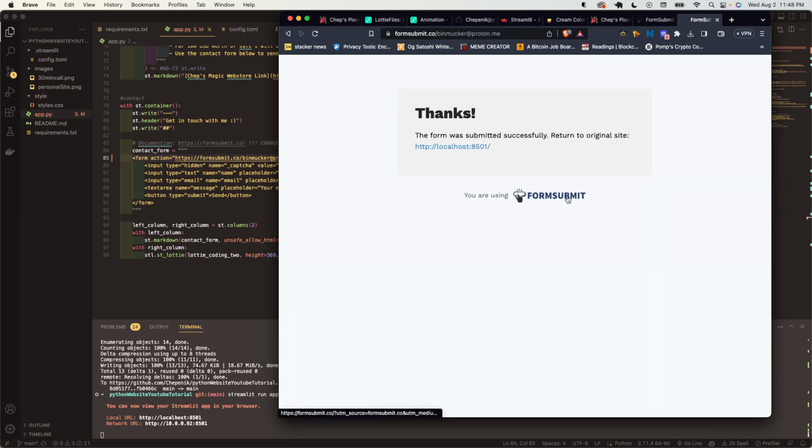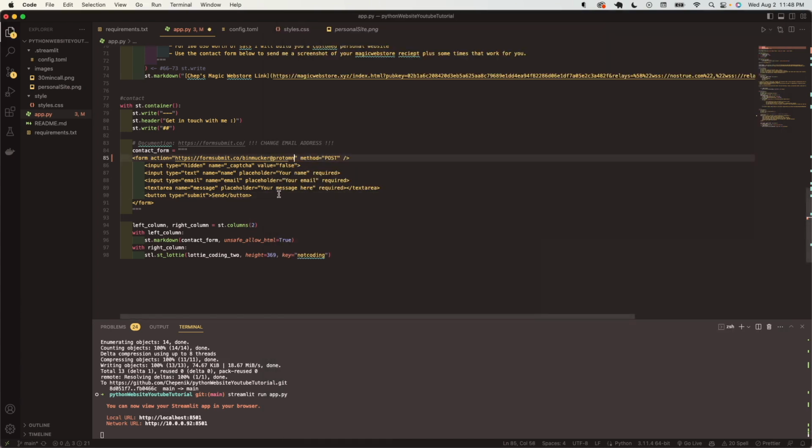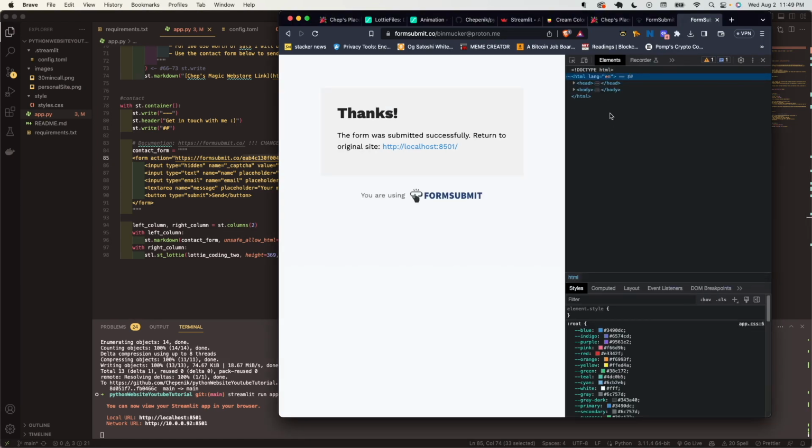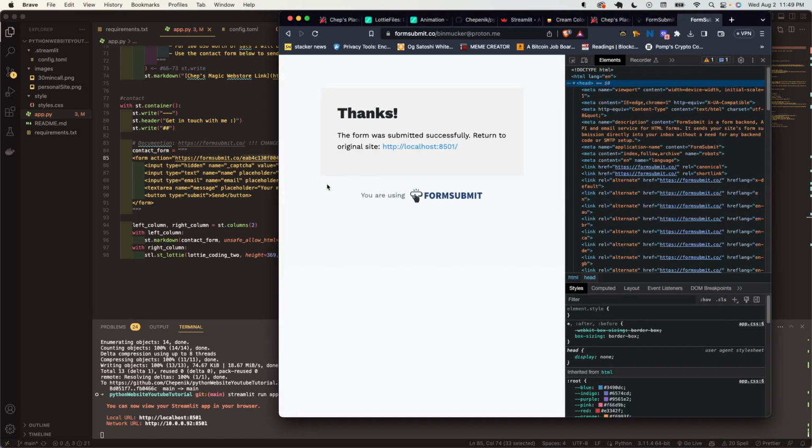And I had actually already registered this bin mucker email, but had I not, it would basically say, please activate it. And then it would give you a string that looks like this, right? So right there, you're going to want to put the string so that way no one can look at the HTML. They can't just hit inspect and basically go inside and see your email address, unless you really don't care, in which case you can also just leave your email address in there. Just make sure you click that activate email. And yeah, that is how you deploy an app for free online.